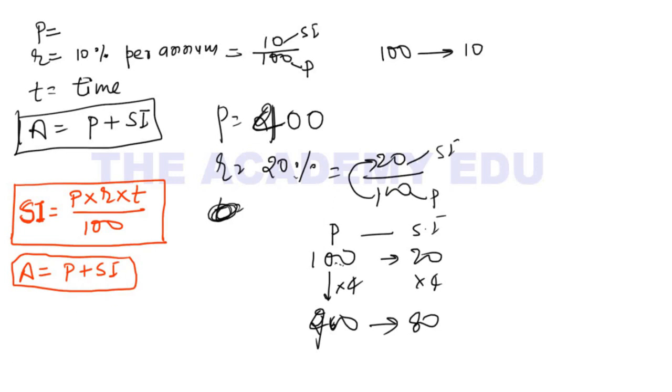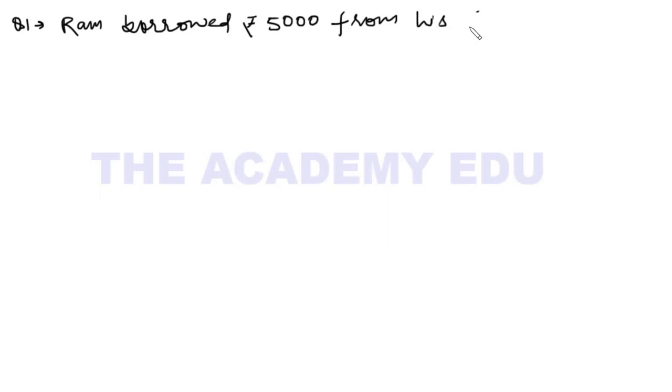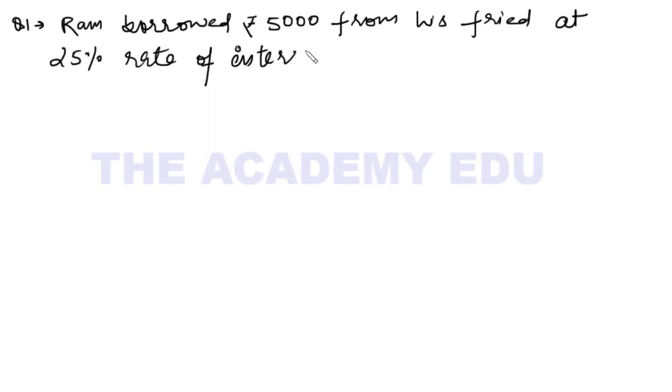Now, let's start with some questions. So, we have the first question. Ram borrowed rupees 5,000 from his friend at 25% rate of interest per annum.